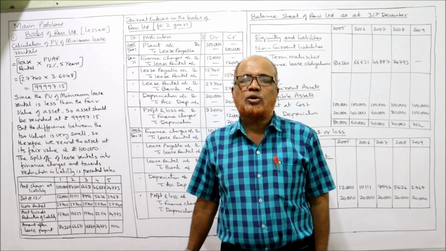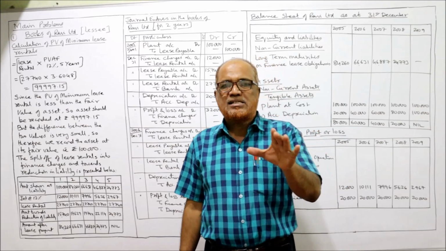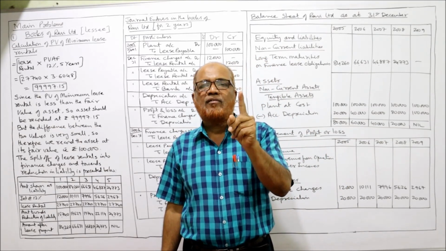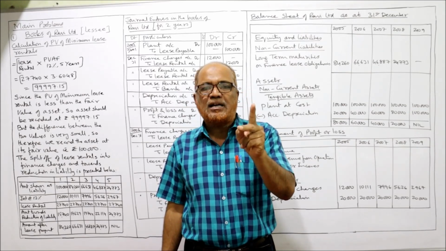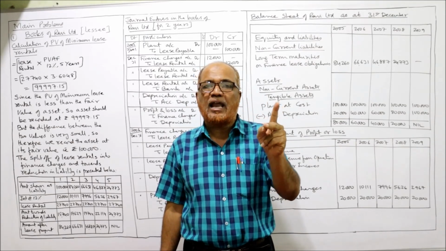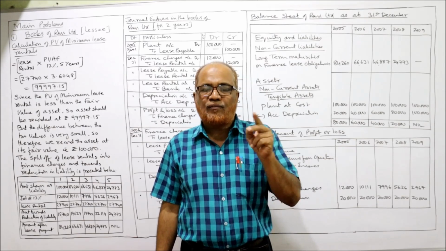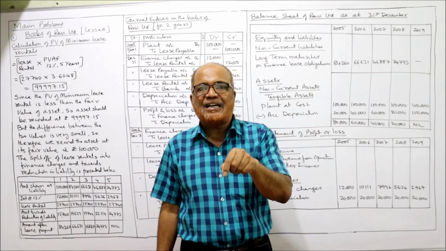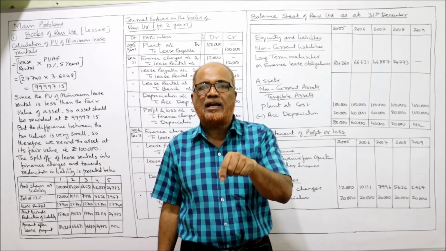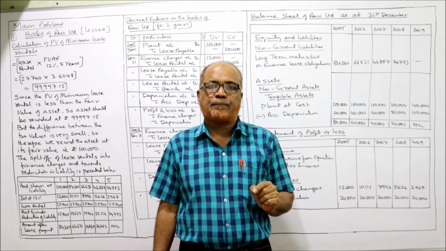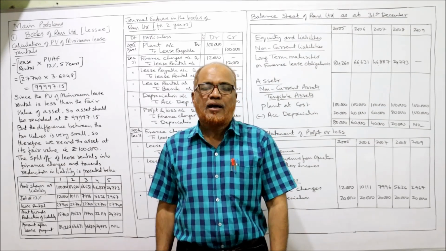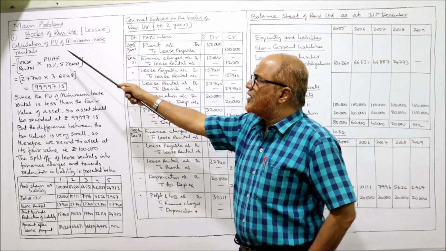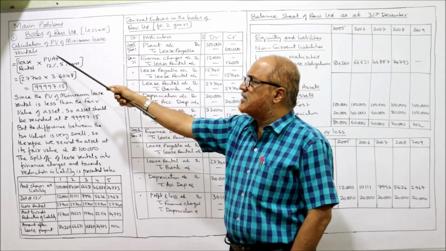In the previous short problems I have explained that the lessee will record the asset at the least of the following two amounts: fair value of the asset, and present value of lease rental and residual value. So fair value is given in the problem, 1 lakh. We have to calculate the present value of lease rental. Residual value is not there. Now see, calculation of present value of minimum lease rental.